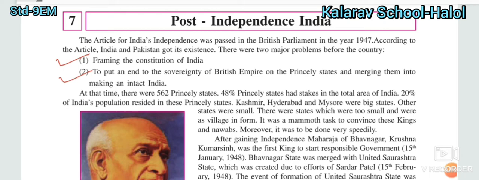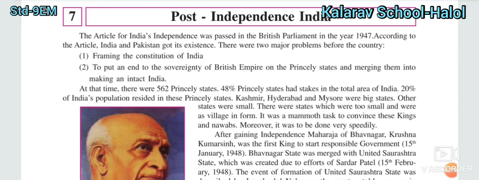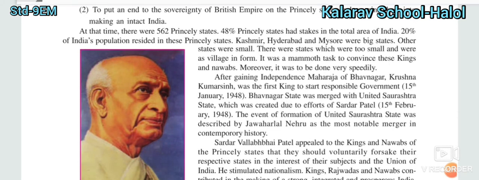Friends, at that time there were many princely states. 562 princely states were ruling all over India, and all had their different kings. The main thing was to decide who would merge all those princely states with the government of India. At that time it was a serious matter to solve. There were 562 princely states.